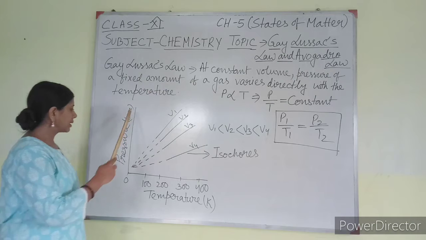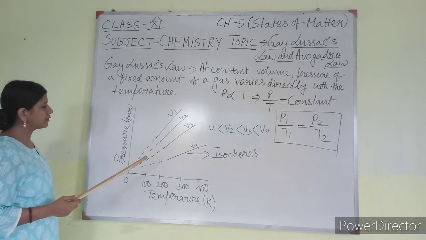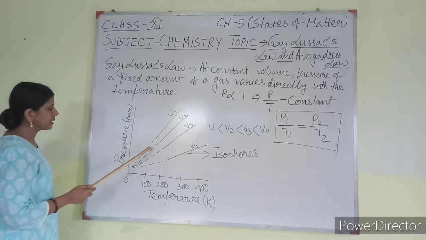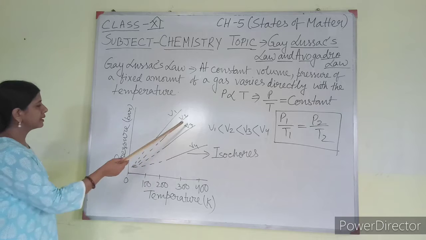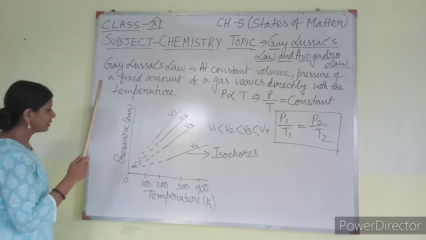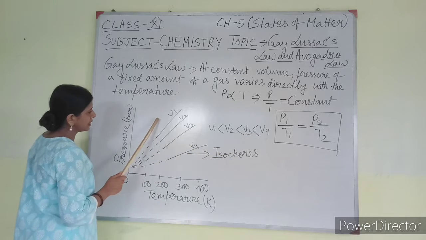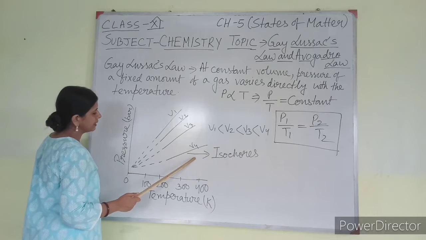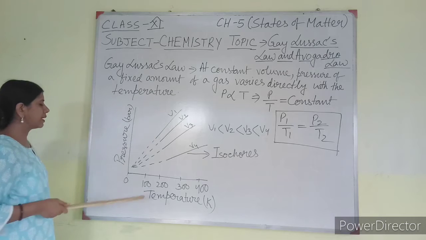According to this law, the graph has been drawn here, that is the pressure-temperature graph. From the graph you can find that you are going to get straight lines. The pressure-temperature graph will give you straight lines at different volumes. The different volumes are in this order: V1 is the lowest volume and V4 is the highest volume. At the highest volume the graph is this, and at the lowest volume the graph is this.